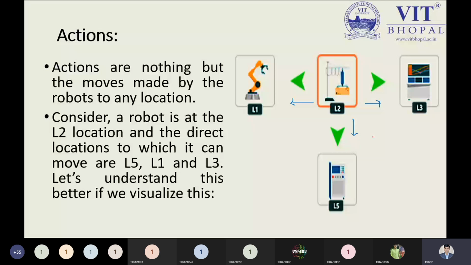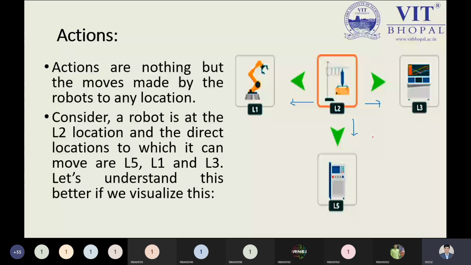What is the exit problem? Maybe it is consuming lots of fuel, or maybe it is releasing lots of smoke. With the help of various technical devices, we can easily identify the problem. After cleaning the car, we can move to the L3, L5 or L1 location as we desire. So this is the action.